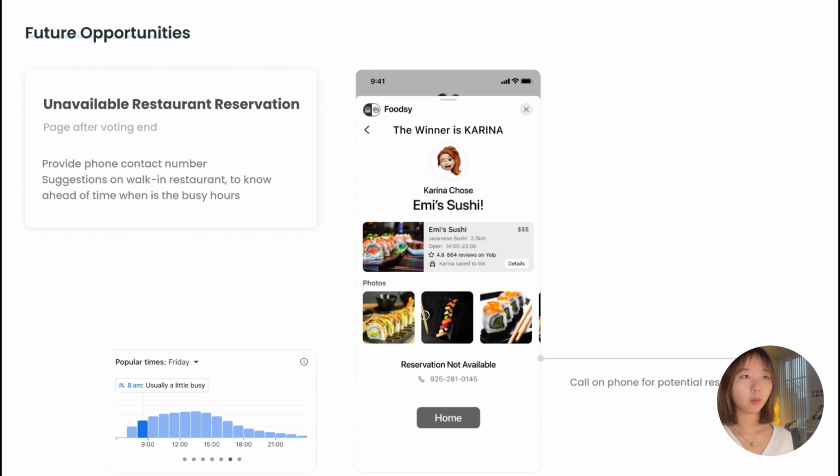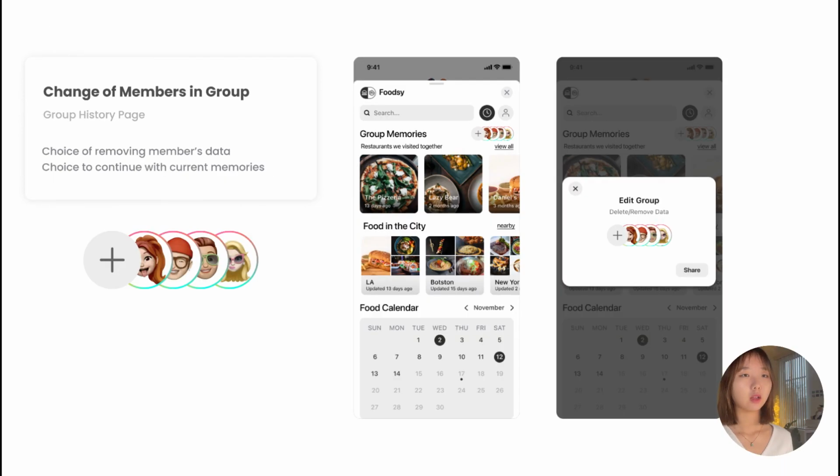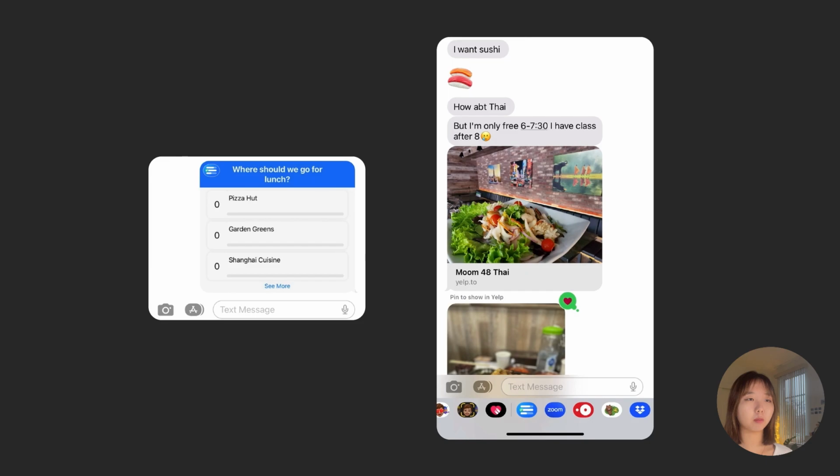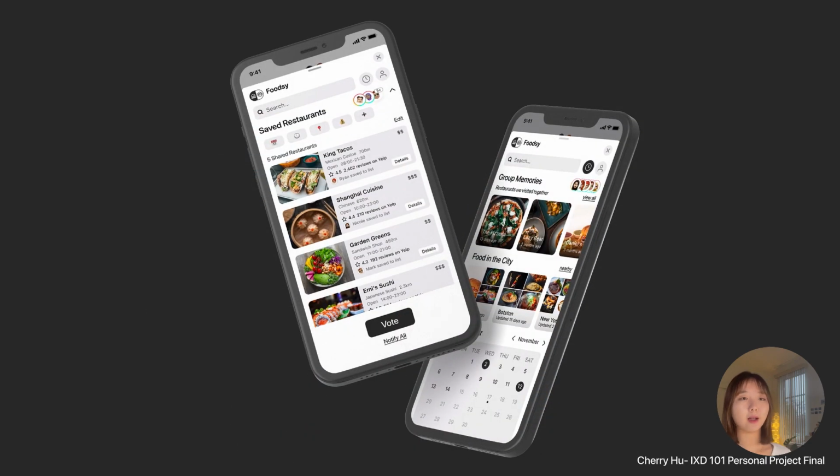Here are the future opportunities for Foodsy. When restaurant reservations are not available, people can call on the phone for potential reservations. Next, what if there's a change of members in the group? So compared to the previous boring way of voting, there's now Foodsy.